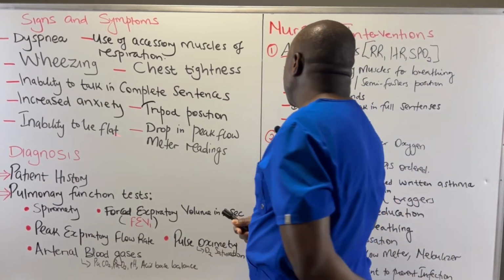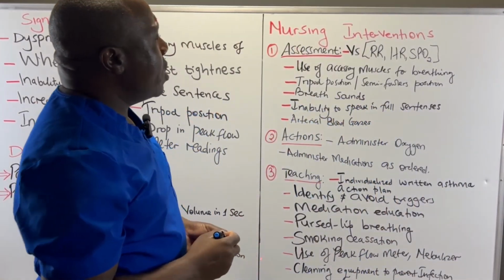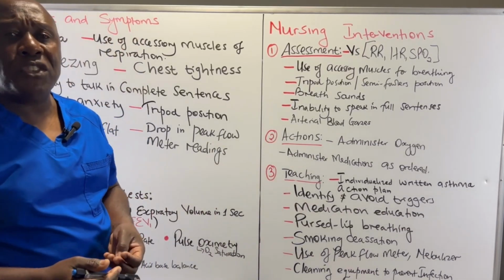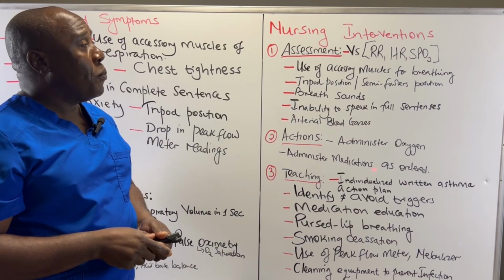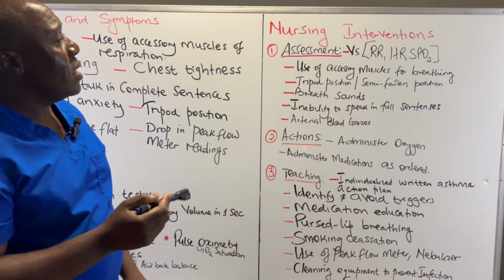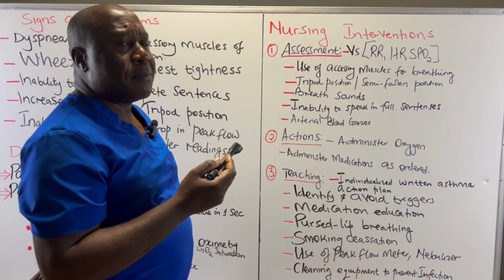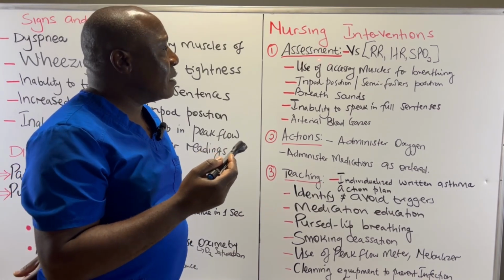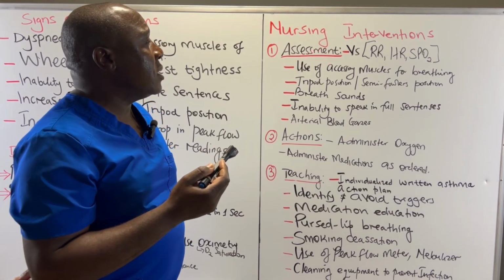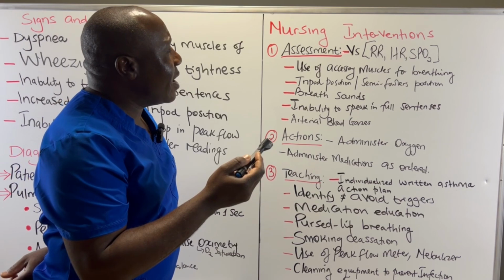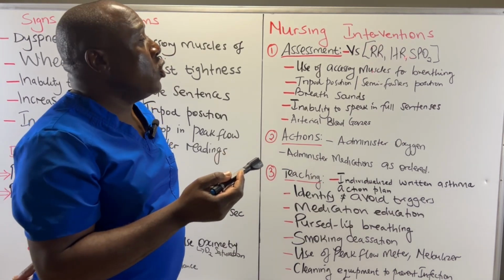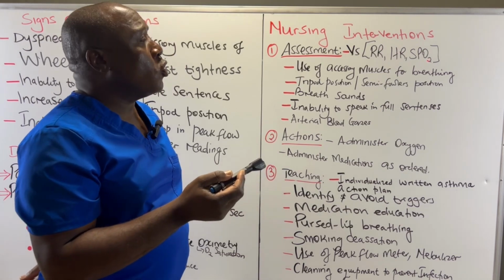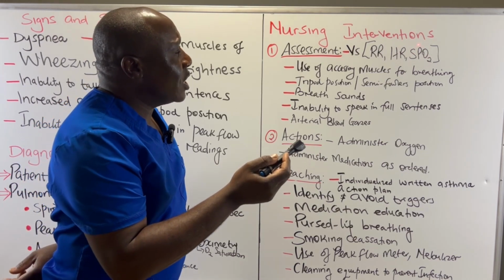Now, what are some of the nursing interventions that you can carry out when you are caring for patients with asthma? One, nurses perform assessments. You carry out assessments in these patients, and one of the things that you assess are the vital signs. You are going to look at the respiratory rate, the heart rate, and the oxygen saturation in the blood.